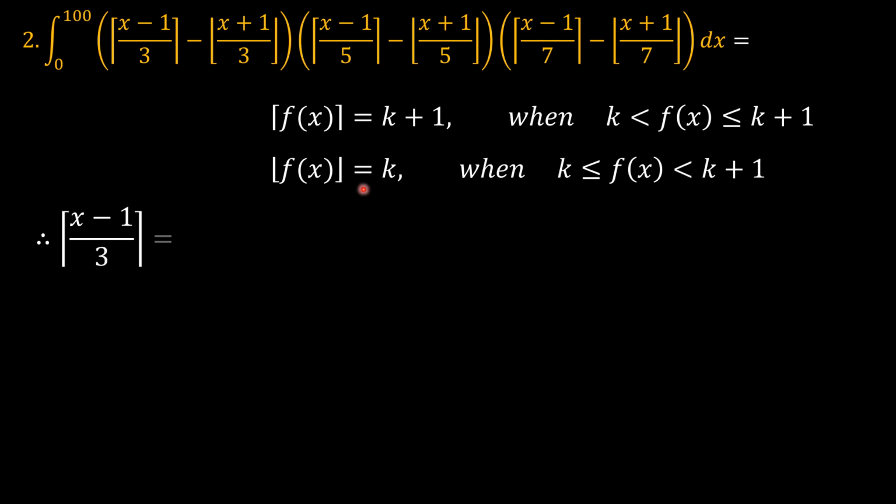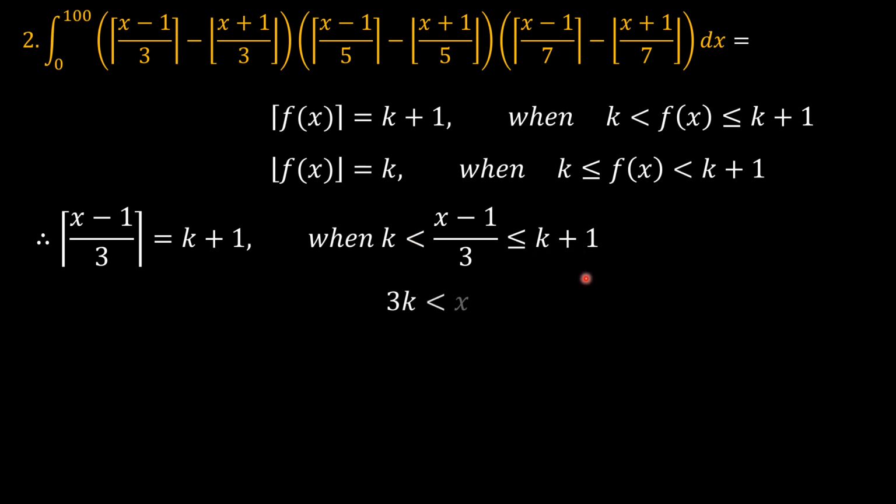So focusing on the ceiling function of x minus 1 over 3, that equals k plus 1, and that means that happens when x minus 1 over 3 is greater than k and less than or equal to k plus 1. We multiply both sides by 3, that's a positive constant, and so the inequality signs remain.